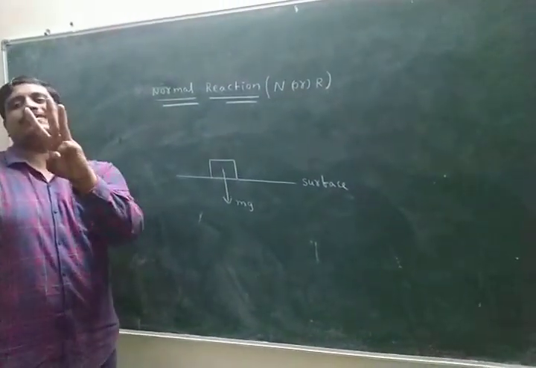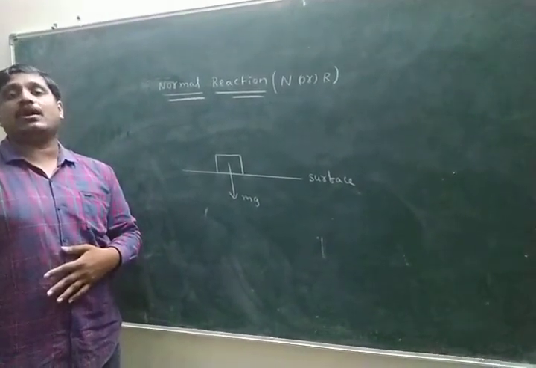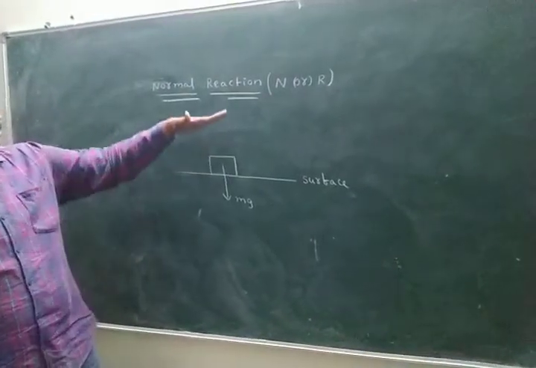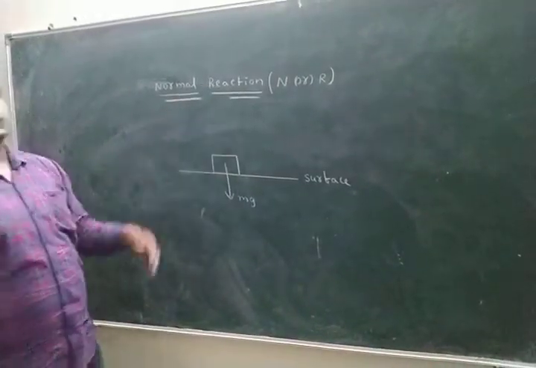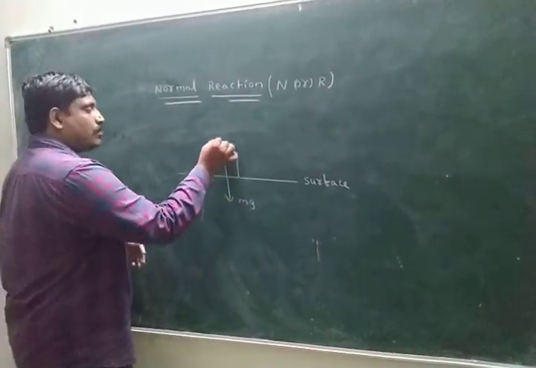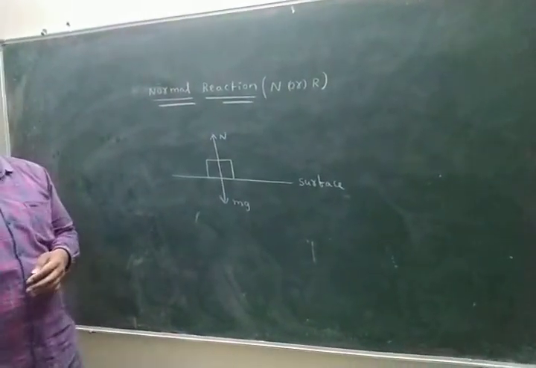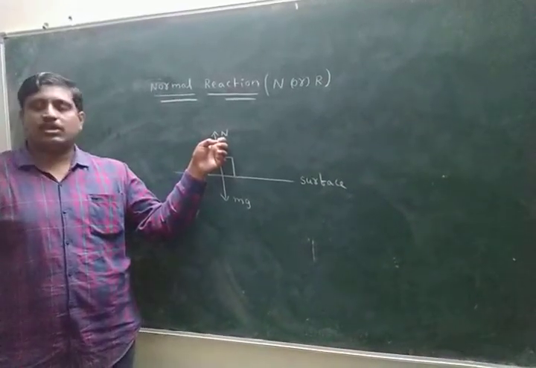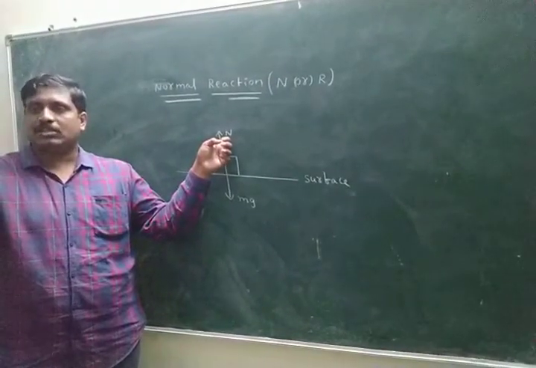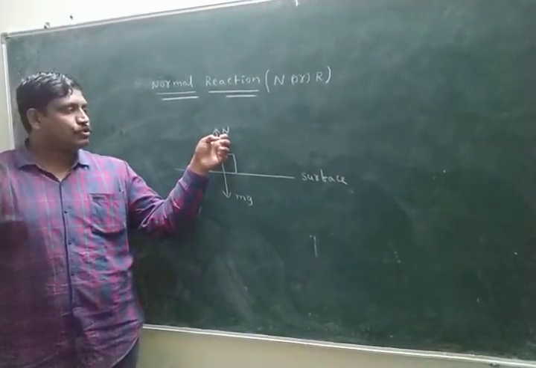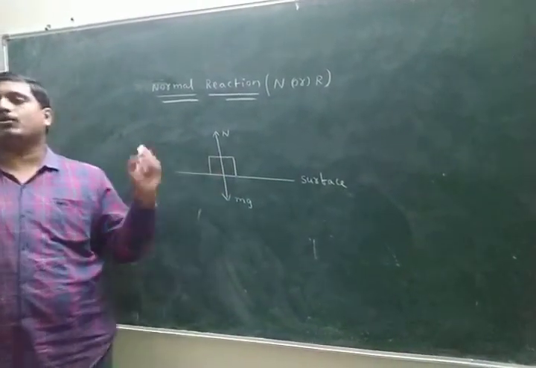We know Newton's third law: for every action there is always an equal and opposite reaction. Here the body gives the action, the floor gives the opposite reaction. This opposite reaction is nothing but the normal reaction. Once again, what is the meaning of normal reaction? Normal reaction is nothing but the force exerted by the surface acting on the body.